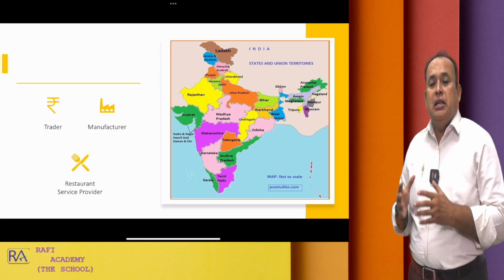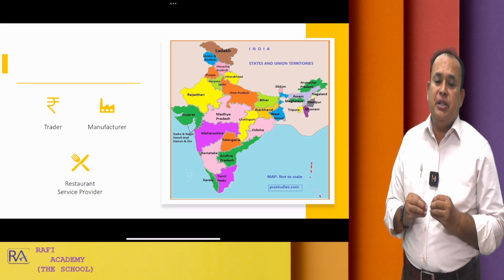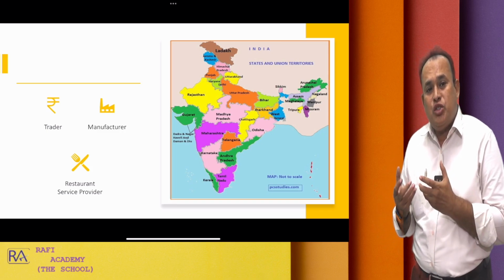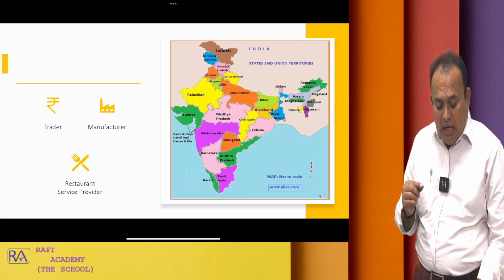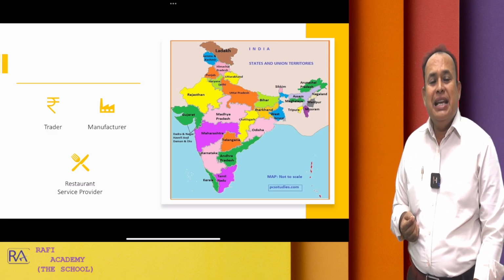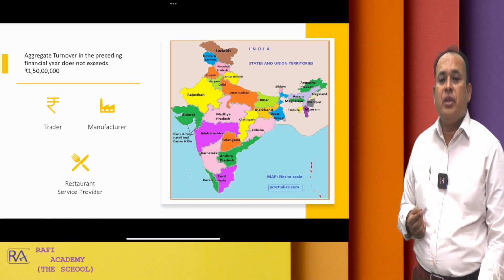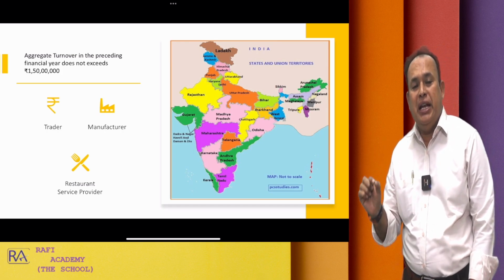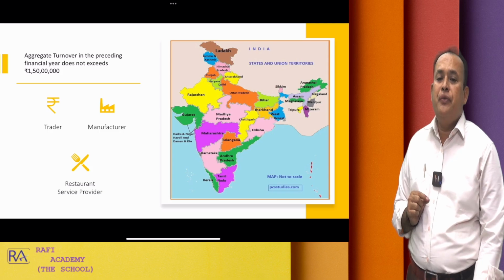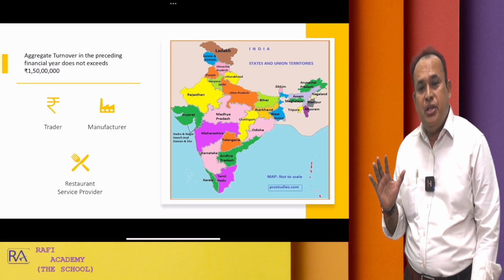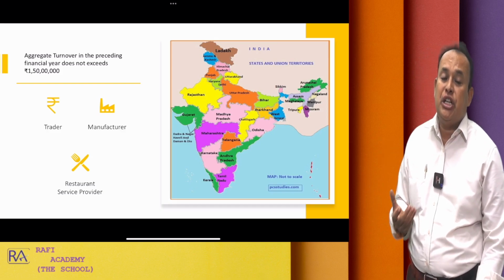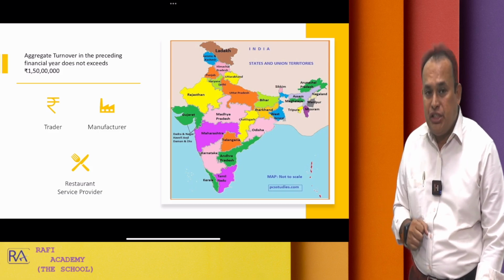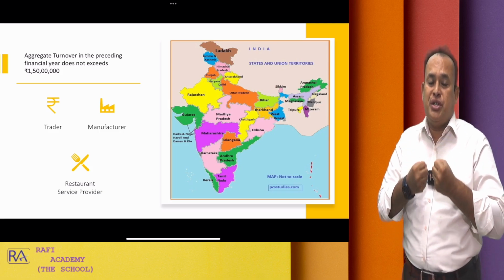So a trader, a manufacturer, or a restaurant service provider who is located in the taxable territory, whose aggregate turnover in the preceding financial year does not exceed 1 crore 50 lakhs. If that is the case, the trader or manufacturer or restaurant provider has the option in the current financial year to choose the composition scheme.